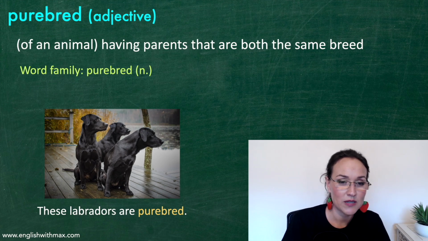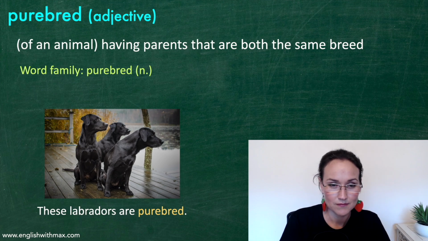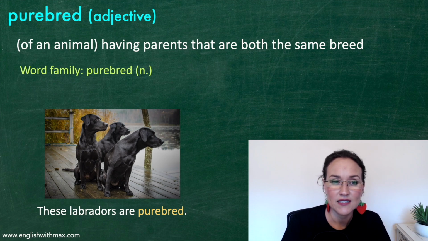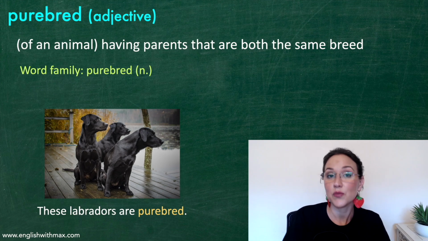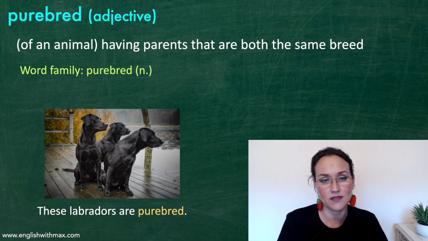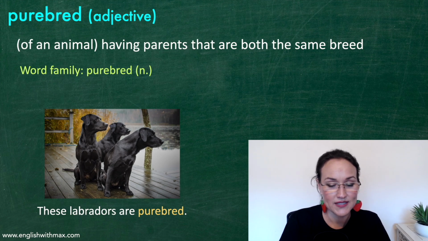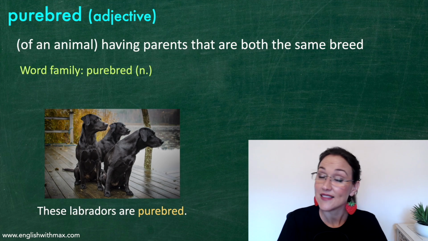Looking at the word family, there we have the noun purebred. So you can say, for example, this dog is a purebred. Or you can use the adjective and say, this dog is purebred. Those sentences mean the same thing. In the picture there, you can see some Labradors. These Labradors are purebred.